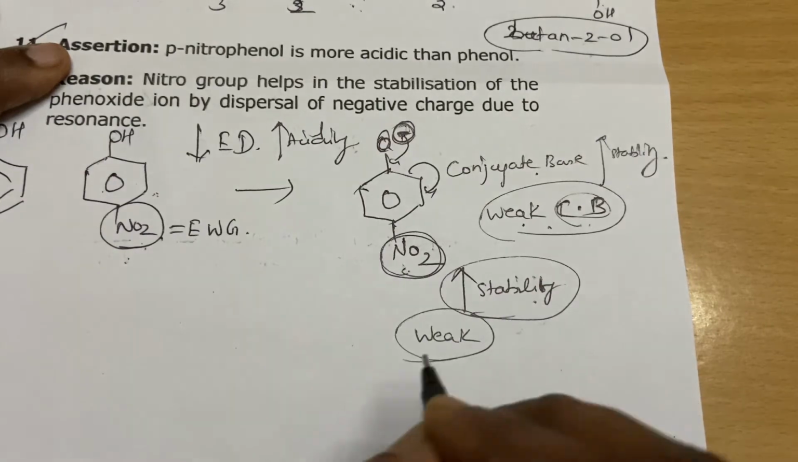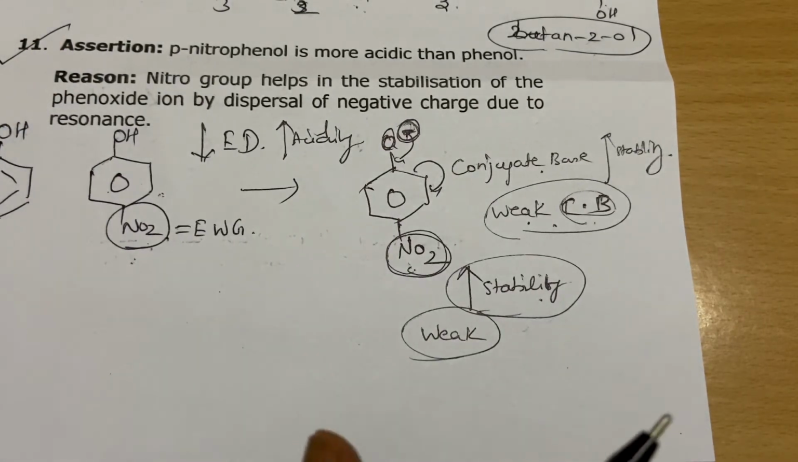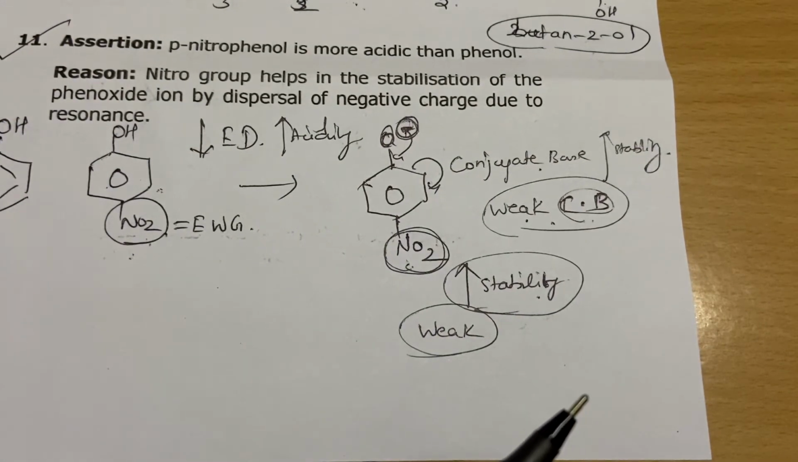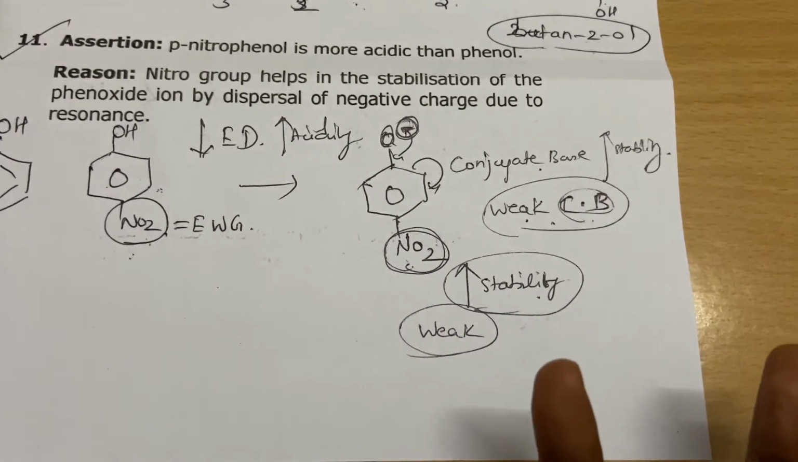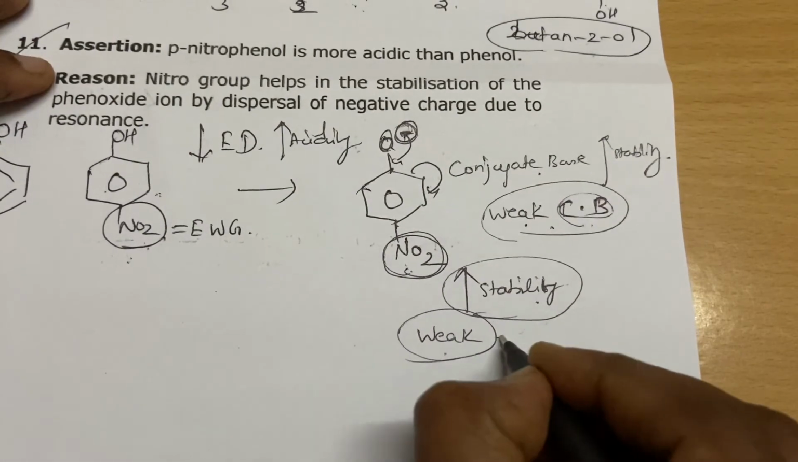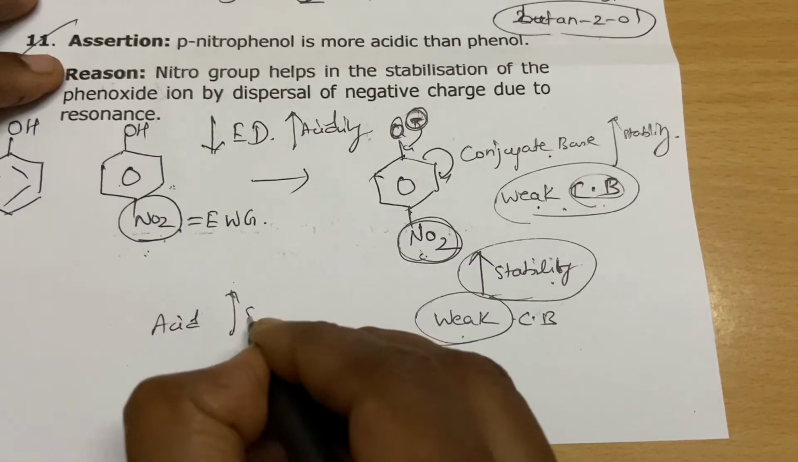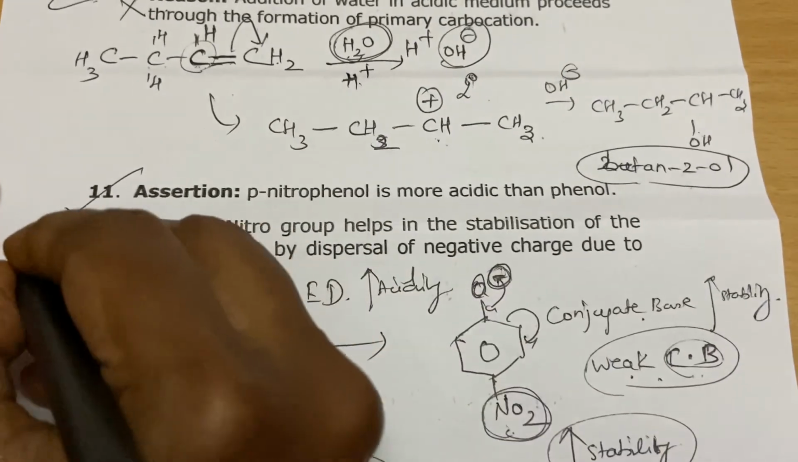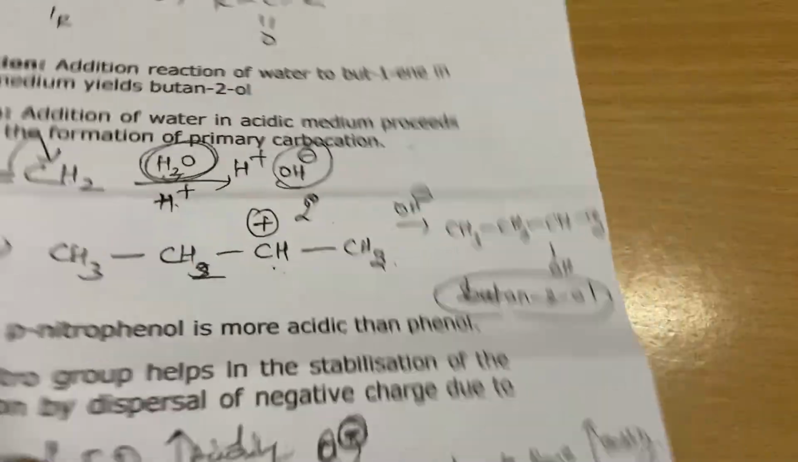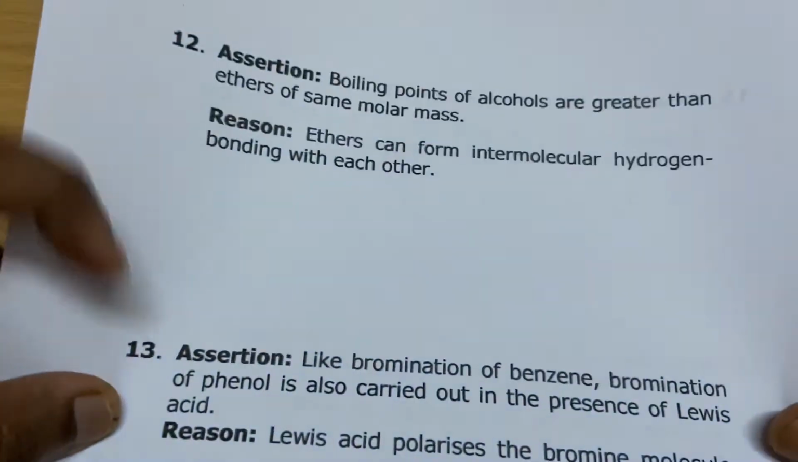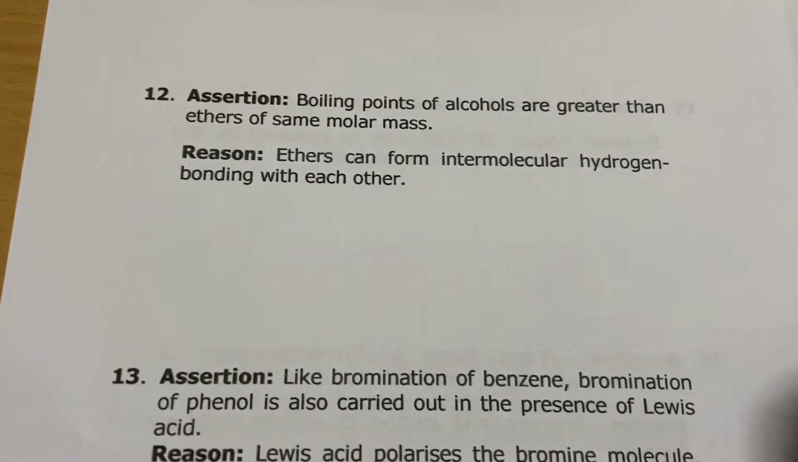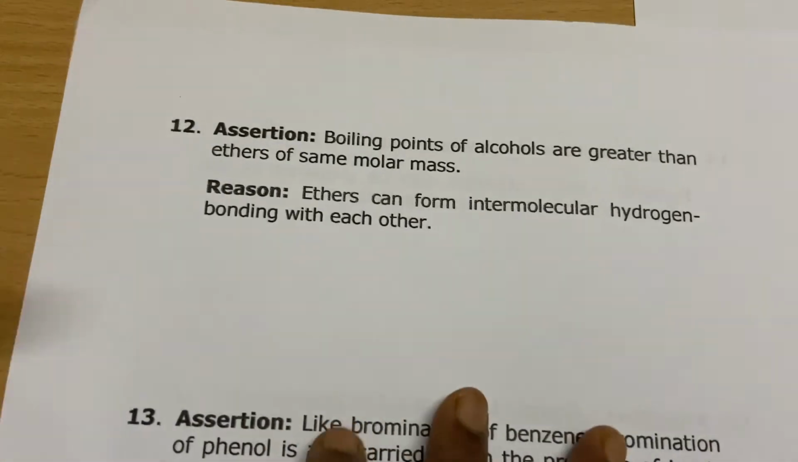If you are very stable, will you improve in your life? No. If you are not stable only, you will work for your life, isn't it? So the weaker the conjugate base, the corresponding acid will be stronger. Okay, so this is also correct. Okay, so this is option A. Isn't it, students? In our life also, if you are very comfortable, will we grow?